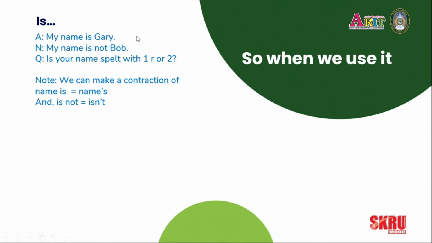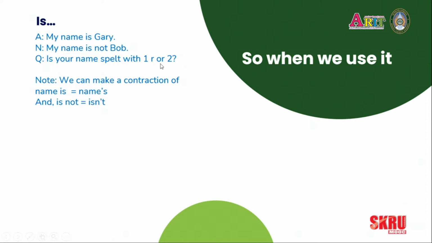So you can see here, my name is Gary. The verb to be is. My name is not Bob. The negative. Is your name spelt with one R or two? So my name, Gary, you can spell G-A-R-Y or G-A-R-R-Y. So it's a question someone might ask.